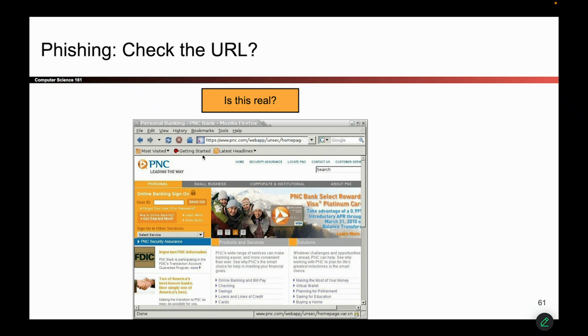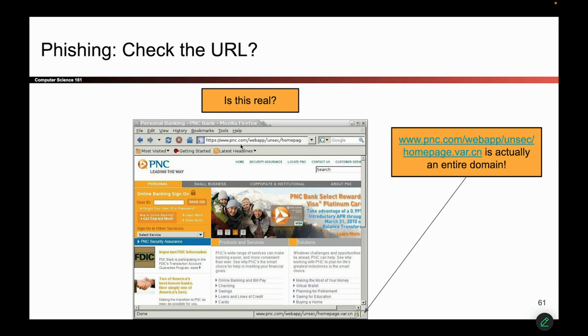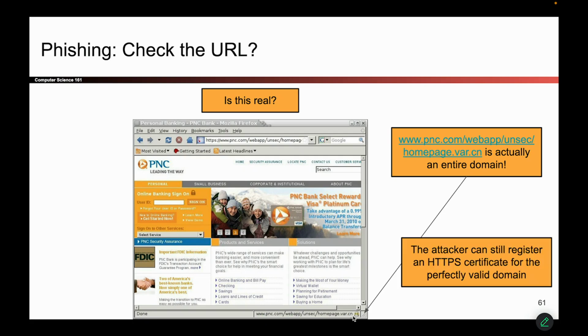Maybe this isn't like the previous example where we thought we were on paypal.com, but we were actually on that evil website's domain. But here it seems like it is pnc.com. But actually, if I look at the entire URL, which I guess is slightly cut off here, it looks like the entire URL is actually pnc.com/webapp/unsec/homepage.var.cn.